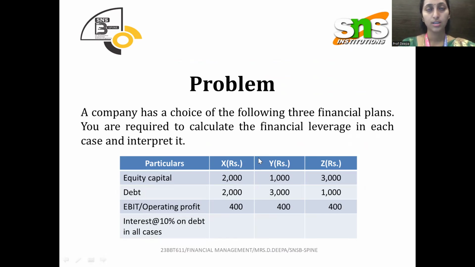Financial leverage deals with the relationship of earnings before interest and taxes, that is EBIT, and EBT. The relationship of these two things gives the meaning of financial leverage. So the formula for financial leverage is EBIT divided by EBT.